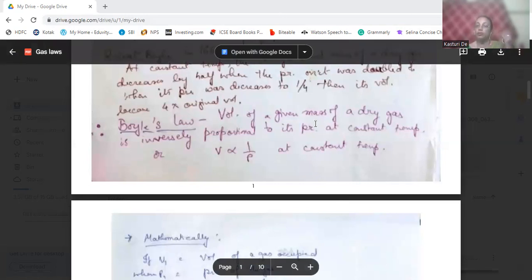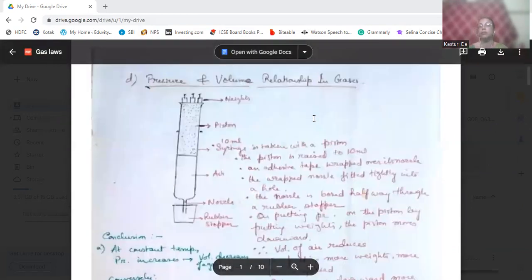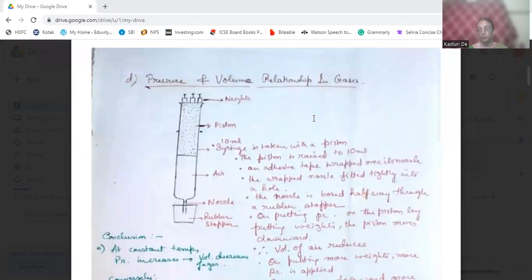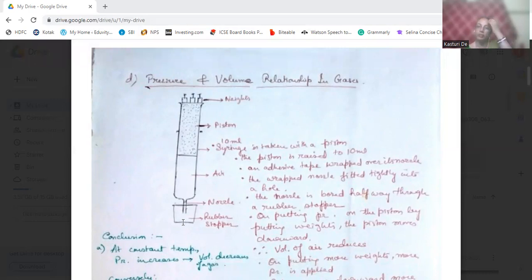So to know Boyle's law, we need to know the relationship between pressure and volume of gases. For this, let us take an experiment. We take a syringe and we have a piston inside the syringe. It has some weights and its nozzle is dipped into a rubber stopper.